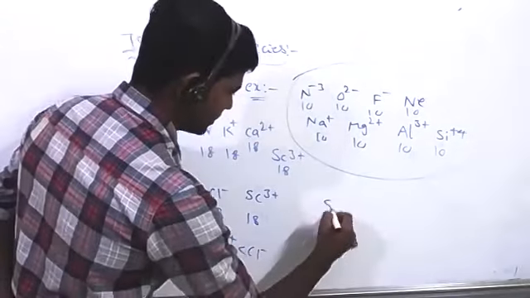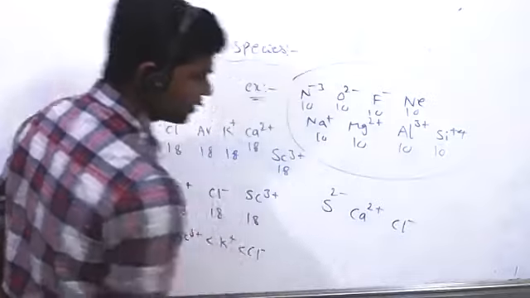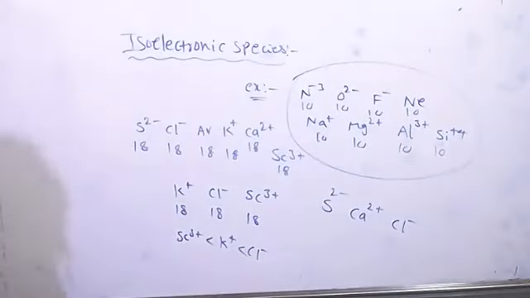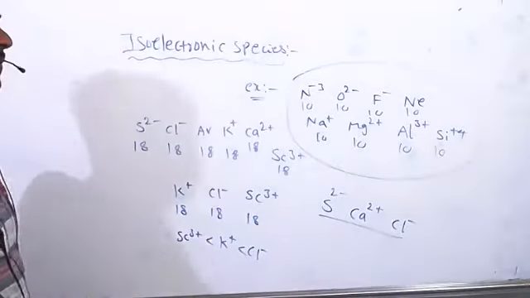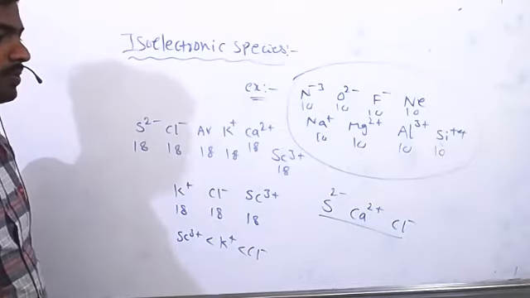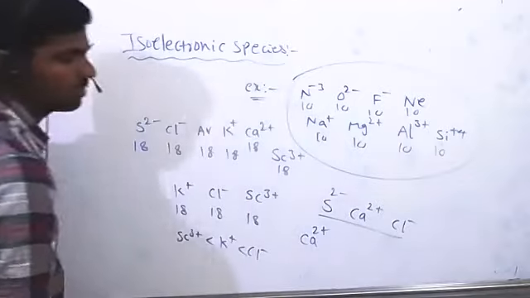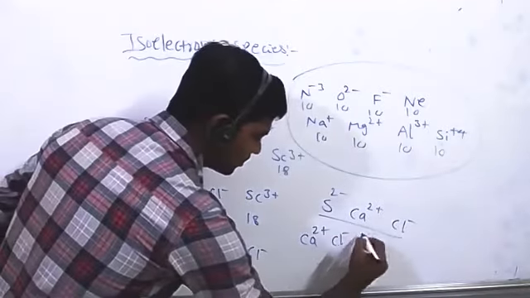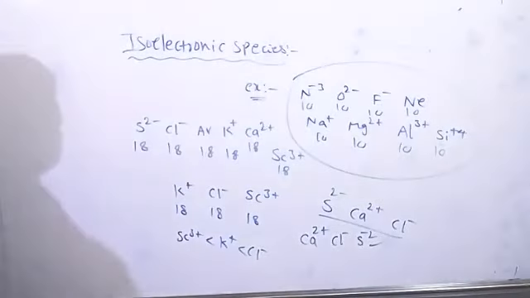Other 3 species: S2 minus, Ca2 plus, Cl minus. Arrange these 3 species in increasing order of their sizes. So Ca2 plus, Cl minus, then S2 minus. Very good. This one has the bigger size, this one has the smaller size. Okay.